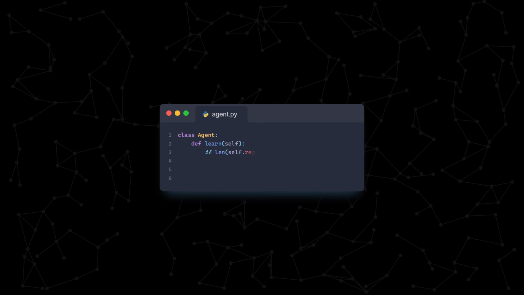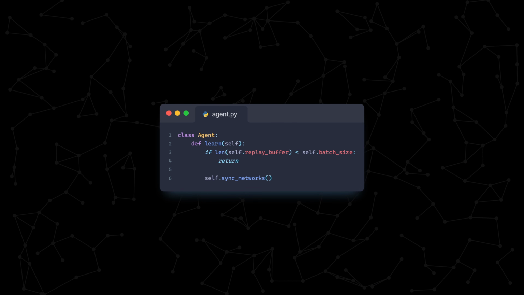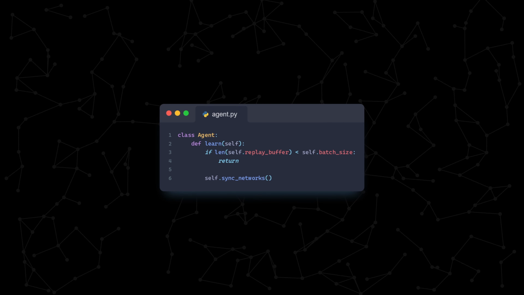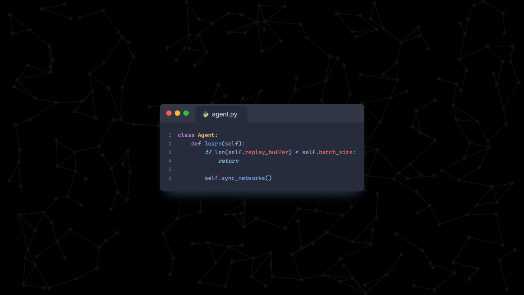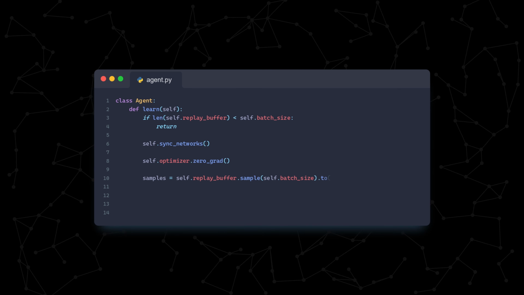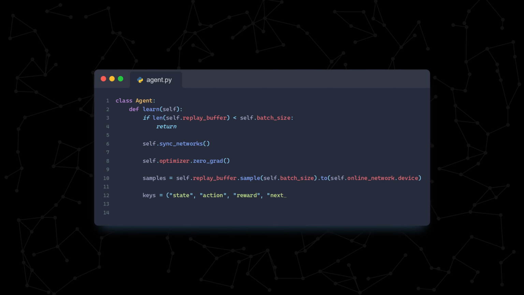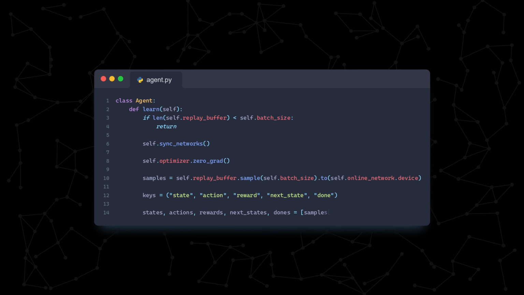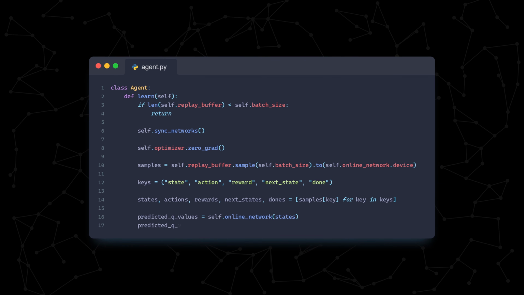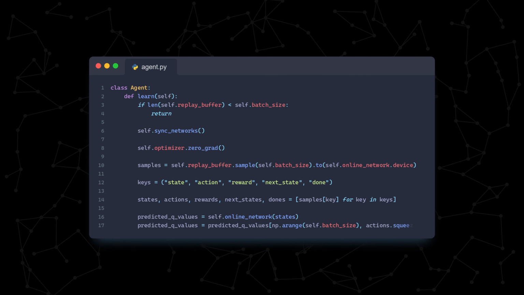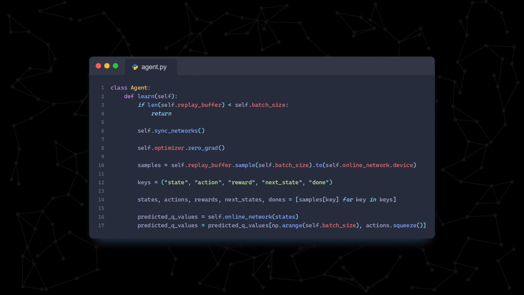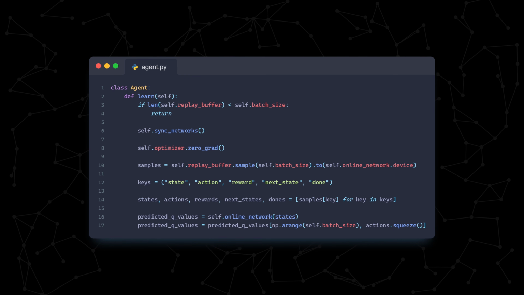Now, for the most important function, the learn function in the agent class. We first validate that there are enough experiences in our replay buffer to sample a batch from. Then we call the sync networks function. We then clear our gradients, followed by sampling the replay buffer. We store the results in the states, actions, rewards, next states, and dones variables. We pass the states tensor through the online network to get our predicted values. We index by the actions that we actually took because we only perform backpropagation on those values.